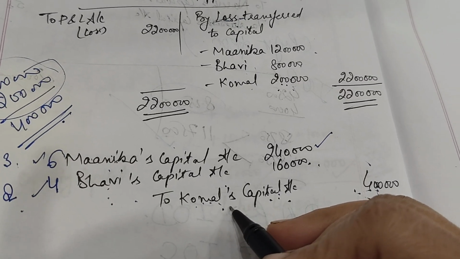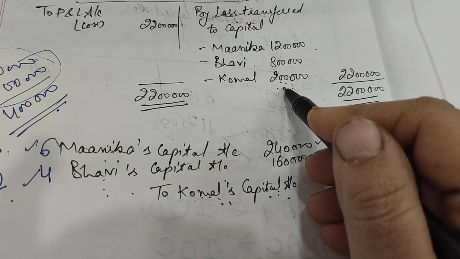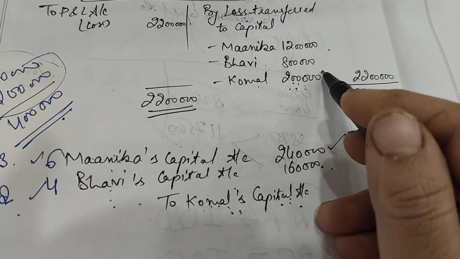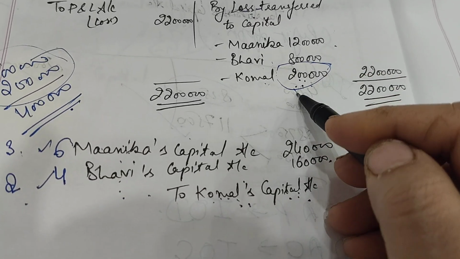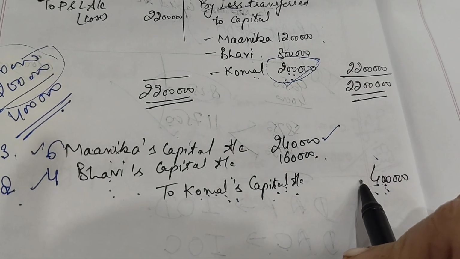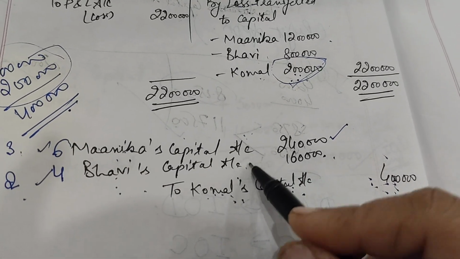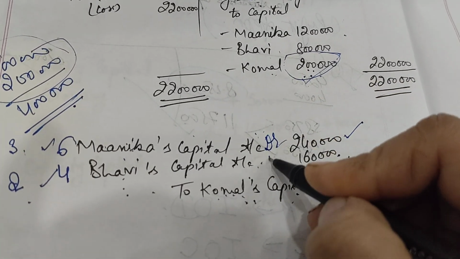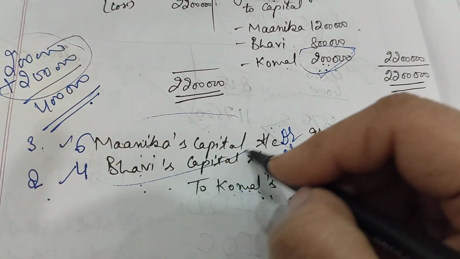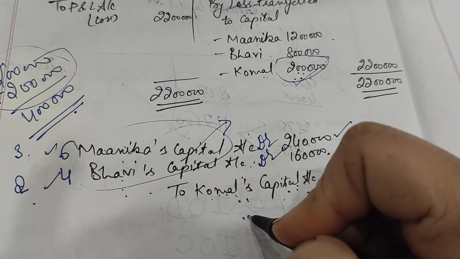So you have to keep in mind, if there is any loss in the guaranteed profit case, then you will take the sum of your loss plus minimum guarantee on the credit side of your journal, and the rest of the partners would have to give it on the debit of your journal, because they both become debtors to the firm and the guaranteed partner becomes creditor to the firm.